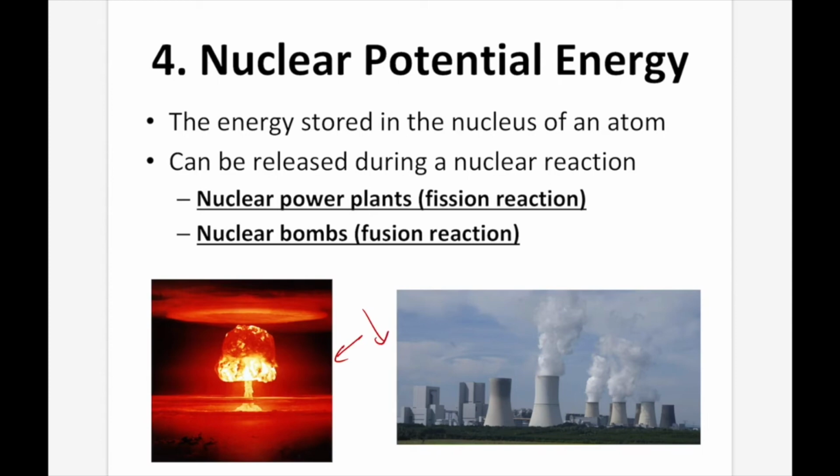Nuclear bombs use what is called a fusion reaction. That's when you're taking 2 molecules and making them into one. A fission reaction is when you're taking 1 molecule and making it into 2 different molecules. And that's what we use. So our power plants right now use fission reactions to create a lot of energy.